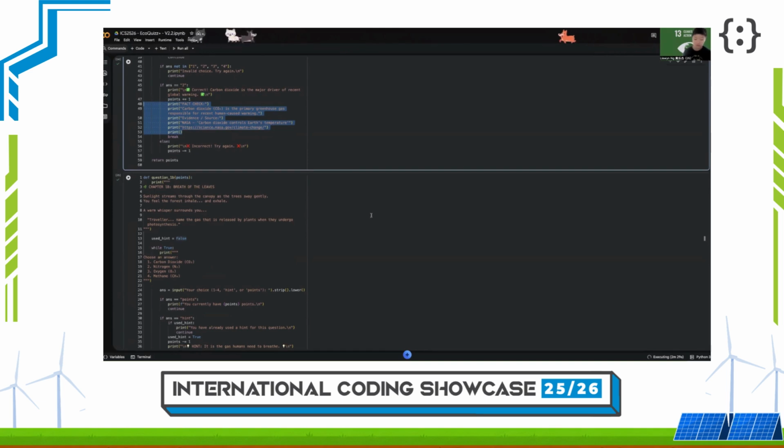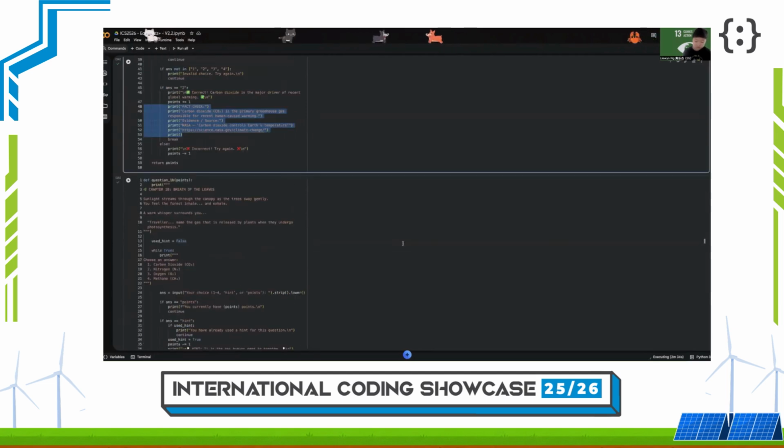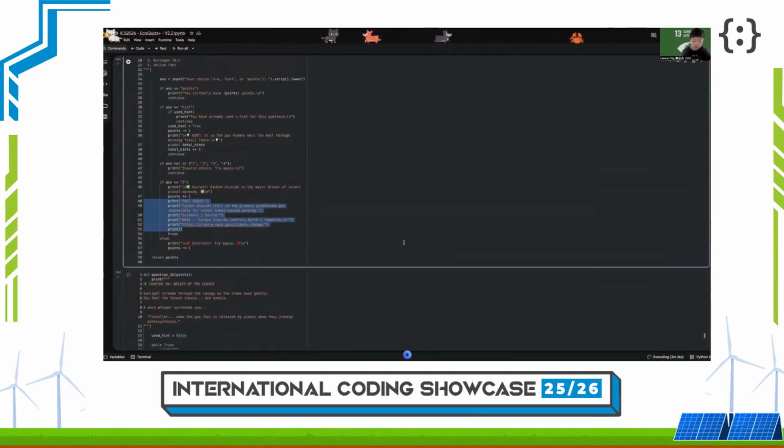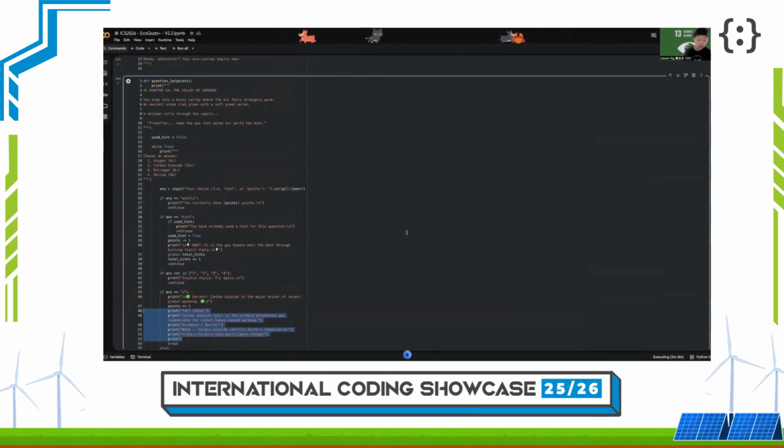The game ends with a final score, performance title, and a replay option. EcoQuizz Plus demonstrates structured programming, logical control flow, and how coding can be used to educate users about real-world environmental issues.